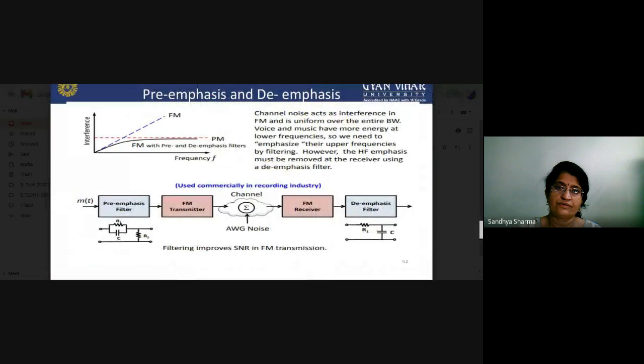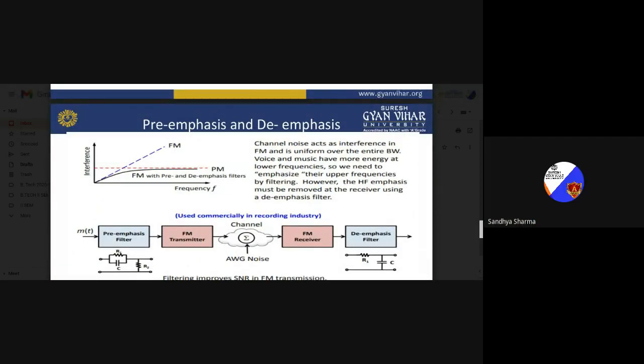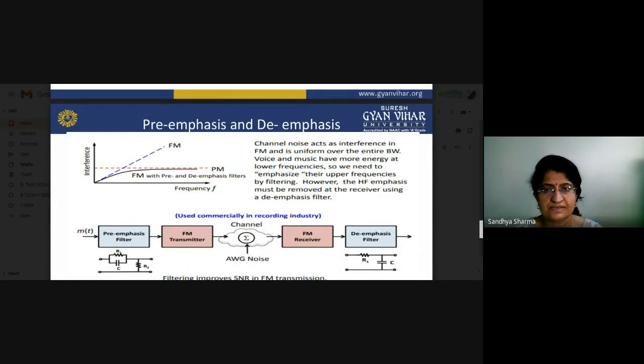What about the pre-emphasis and de-emphasis? So now we will focus on the pre-emphasis and de-emphasis circuit. Channel noise acts as an interference in FM and is uniform over the entire bandwidth. If there is noise in an FM system, voice and music have more energy at lower frequency, so we need to emphasize their upper frequency by filtering. However, the HF emphasis must be removed at the receiver by using the de-emphasis.